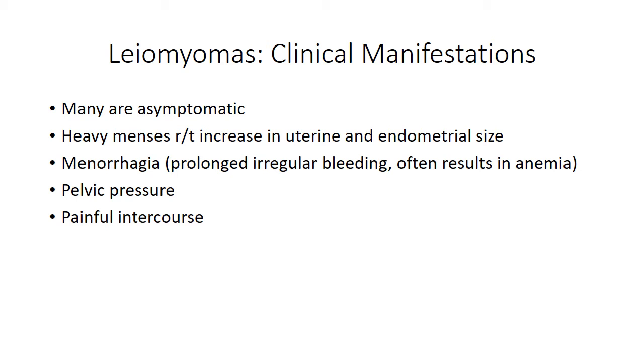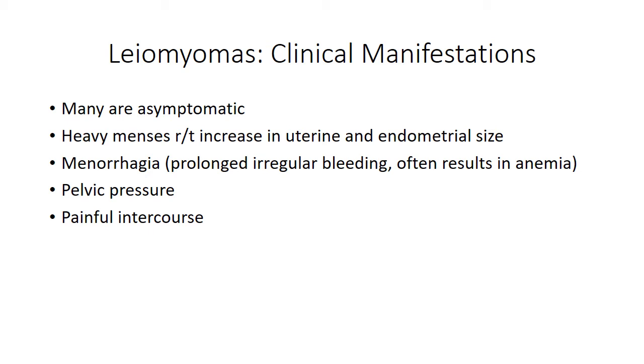Clients with leiomyomas are often asymptomatic. They may have a heavy menses related to an increase in uterine and endometrial size. They may have prolonged irregular bleeding, often resulting in anemia. Blood transfusion may be required. They could have pelvic pressure or painful intercourse. The client should be instructed to count pads to evaluate the amount of vaginal bleeding.